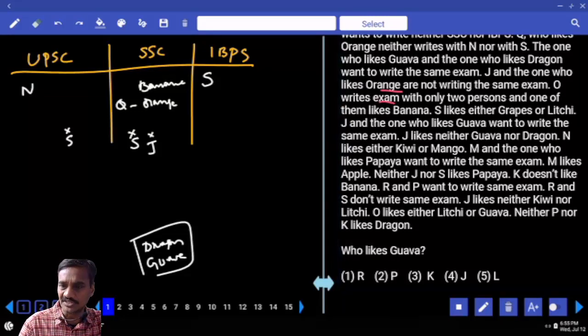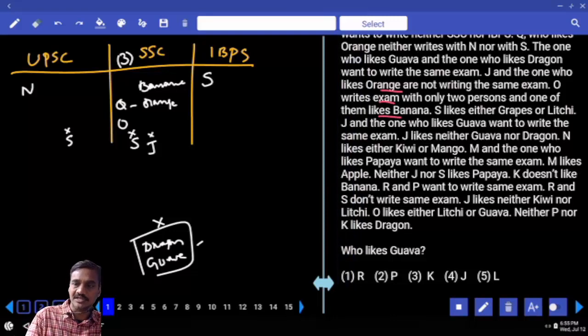And next one, O writes the exam with only 2 other persons and one of them likes banana. One of them likes banana, hence O must be here. Now here in SSC, how many people are writing? Only 3 people, isn't it? O, Q and one more person who likes banana. That means dragon fruit and guava cannot be SSC. Whether they write UPSC or IBPS, they are in any other exam.